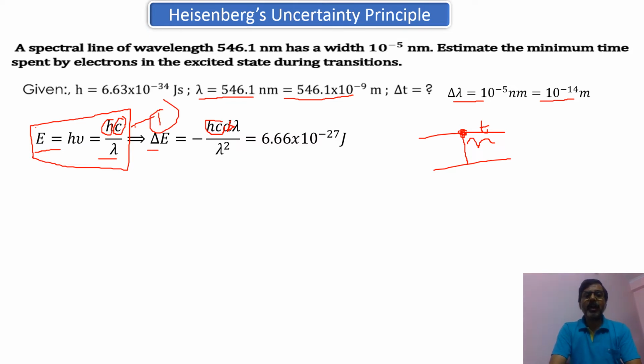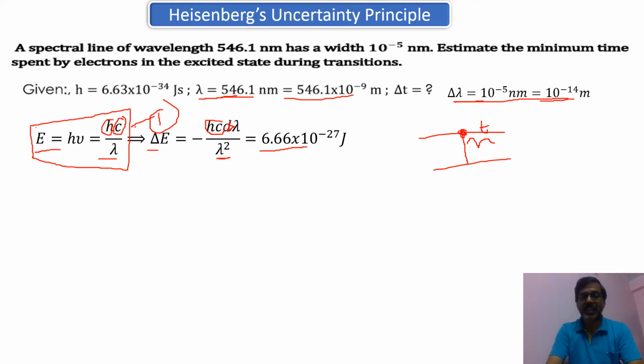So now the h value I know, 6.6 into 10 to the power minus 34 joule second, that is given. The c value, 3 into 10 to the power 8 meter per second, that also we know. And the delta lambda value is given over here, 10 to the power minus 14. The lambda value is again given, 546.1 nanometer. So that value I have substituted and I have done the calculation. This value comes out to be equal to 6.66 into 10 to the power minus 27 joules. This is the value of energy.